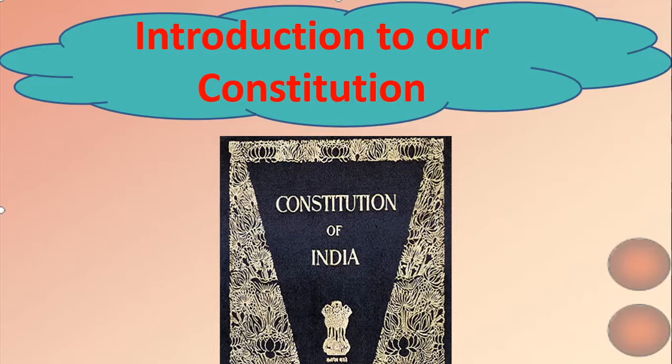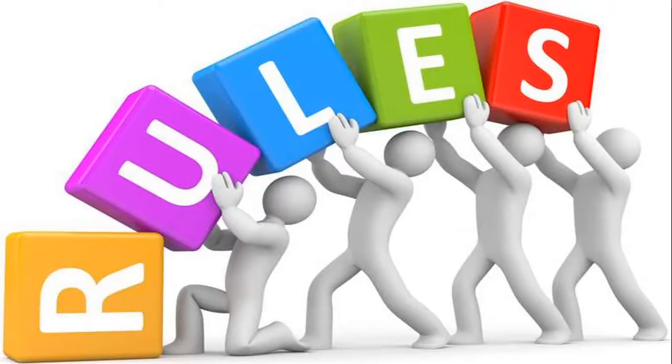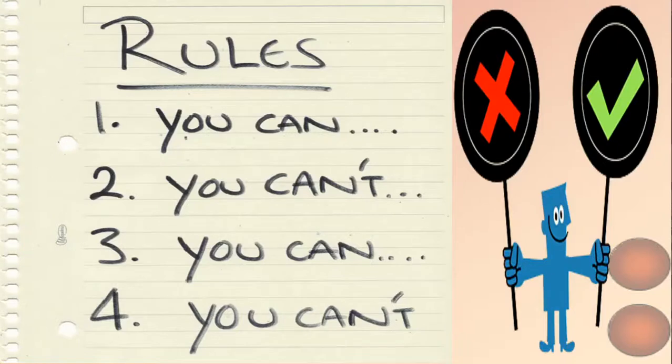Now children, we all have studied previously in younger classes, in the 5th standard, 6th standard, that all of us follow certain rules in society, isn't it? We all have a set of regulations. For example, if you move out on the road, there are rules that you follow regarding traffic. At home also there are certain rules, the time you go to sleep, the amount of time that you're supposed to study. So there are many different rules that we follow, in school as well as outside, at home, on the road, in a public place.